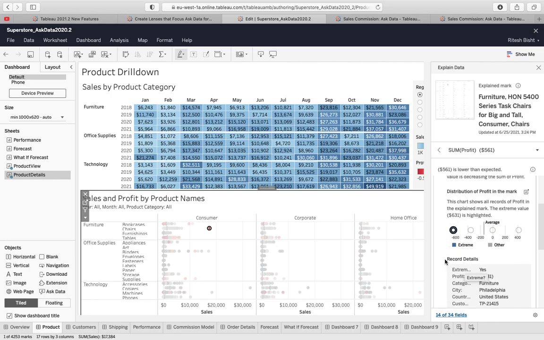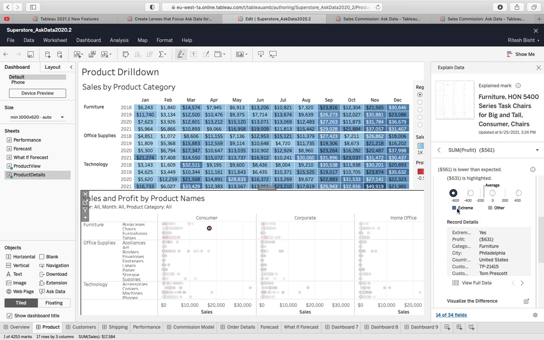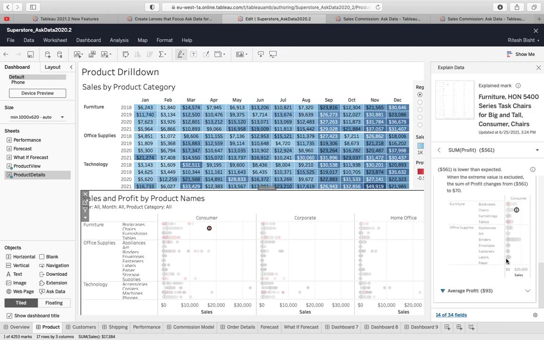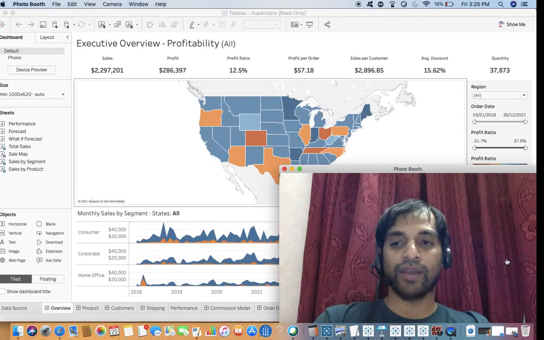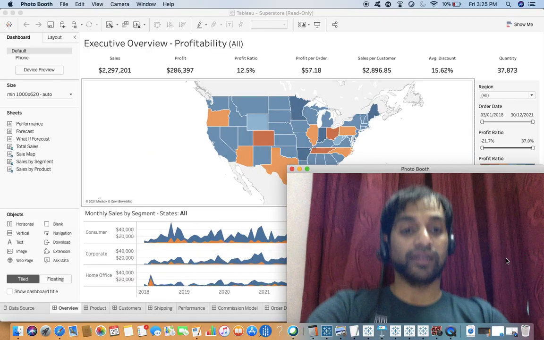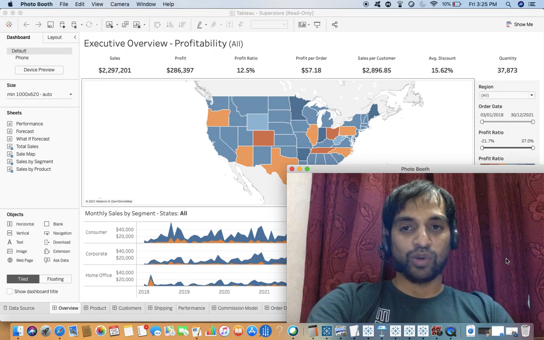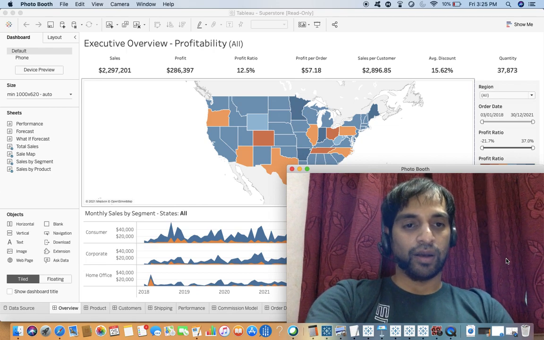Not only that, you can see all the different fields related to this very particular extreme record. This is with respect to category: furniture, city, United States, customer, discount, and the order ID. Of course, it is unprofitable, but you can go to those very off points, the extreme points, and explain data will try to explain why this is at the extreme corner. So isn't it exciting?